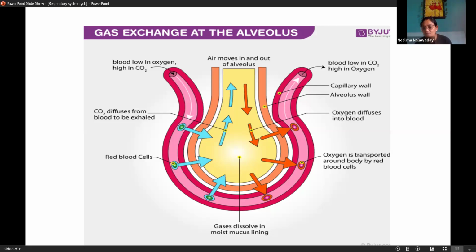Now, this breathing procedure is voluntary as well as involuntary. Like we saw the meaning of voluntary and involuntary when we studied types of muscles. So voluntary means under our control, involuntary means under the brain's control. So which part of the brain controls this respiration?